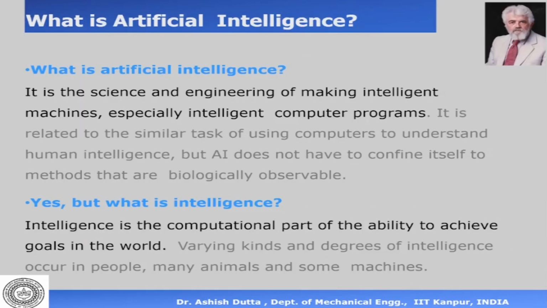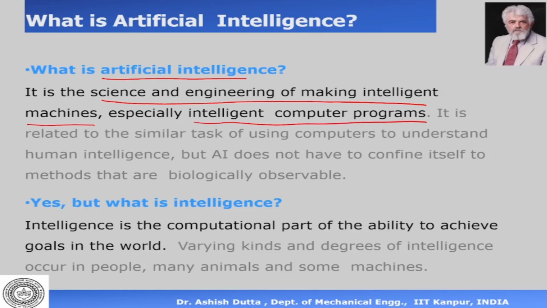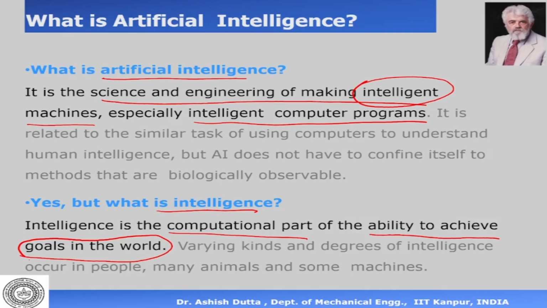So when we say AI, what is AI? It is the science and engineering of making intelligent machines, especially intelligent computer programs. We are continuously repeating this word intelligence. If you were to ask, yes, we understand that, but what is intelligence? Intelligence is the computational part of the ability to achieve goals in the real world. In the case of robotics, we can say a robot which can decide or plan by itself, without human intervention, has some kind of intelligence.